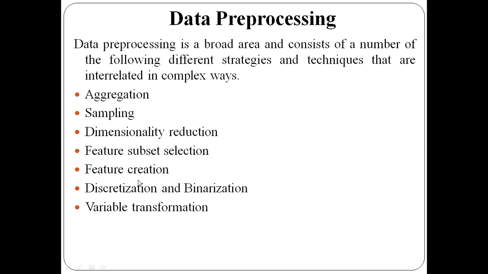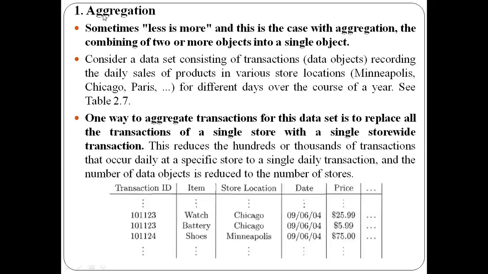Okay, so with the help of these techniques, we can transform the data into a suitable form. Now let's see, what is aggregation? That is the first pre-processing technique or method. As the word says, aggregation is nothing but combining or joining the data.